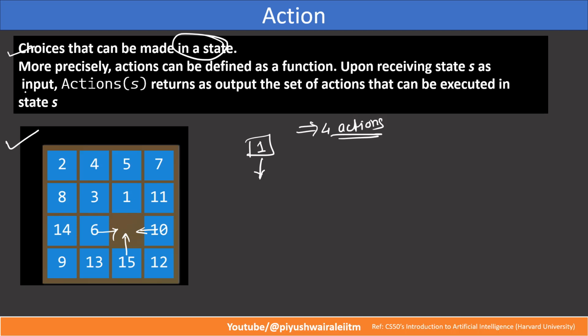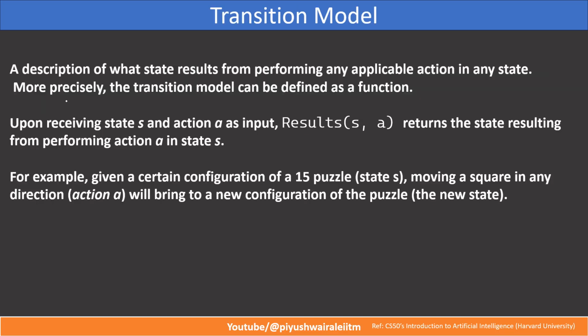More precisely, actions can be defined as a function. Actions is a function which takes a state as input, and it returns as output the set of actions that can be executed in that particular state, right? We'll discuss this with the help of an example. I hope you understand what an action is, like what are the possible choices that an algorithm can take from a particular state.